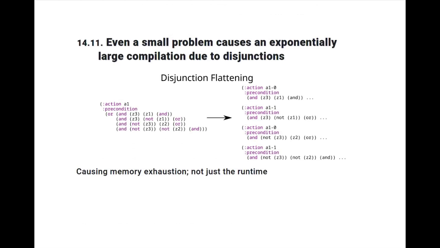This is because Fast Downward uses disjunction flattening. This is a technique which moves the disjunctions upward and then makes a duplicate copy for each branch of the disjunction. This causes a memory exhaustion, especially because our model contains lots of disjunctions in each of the conditional effects.